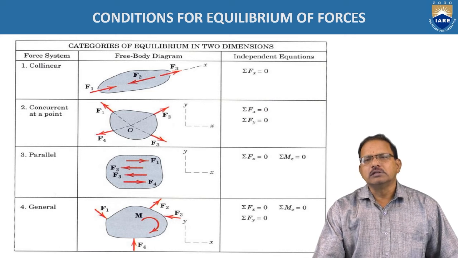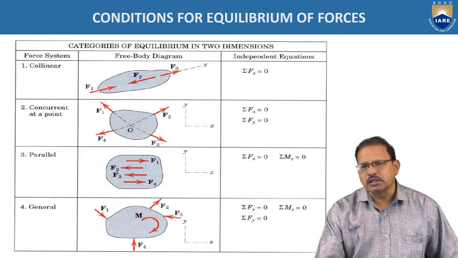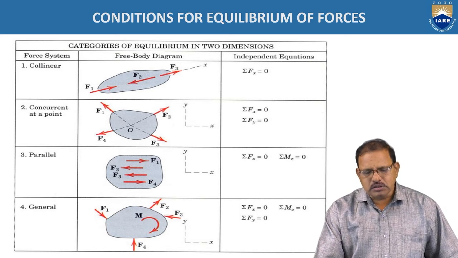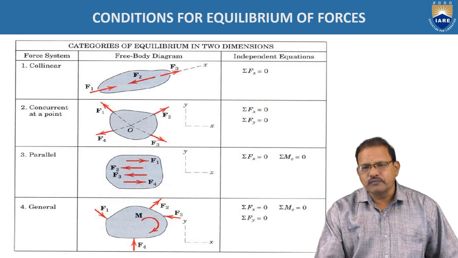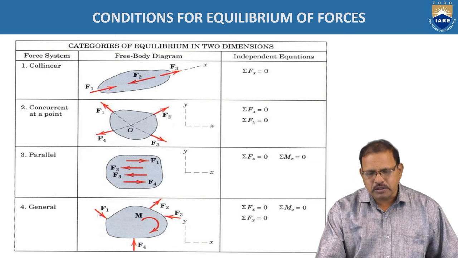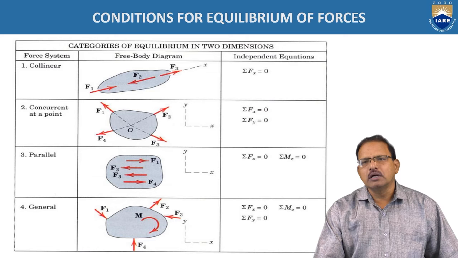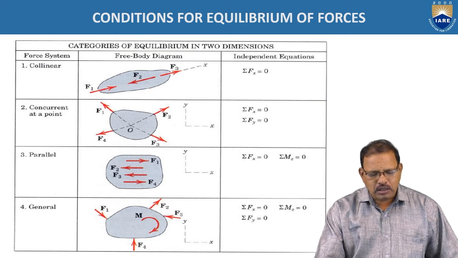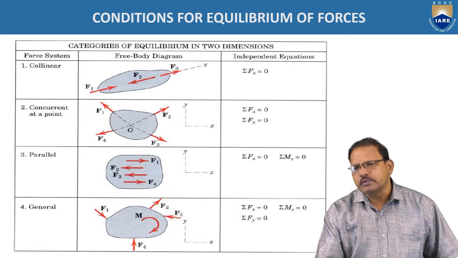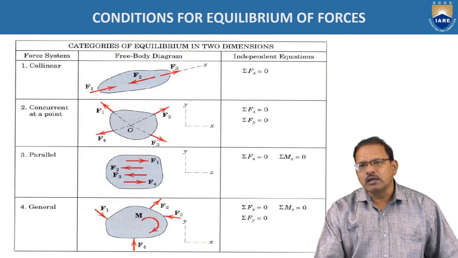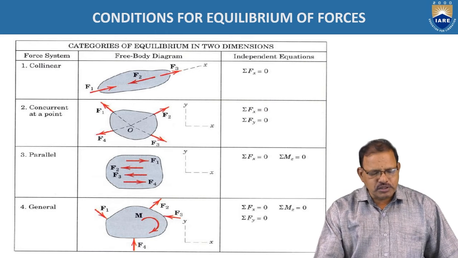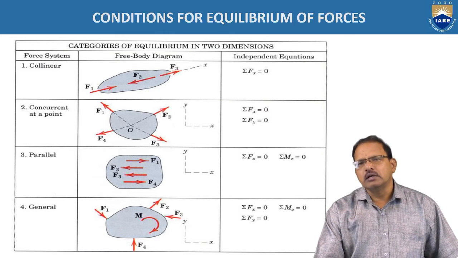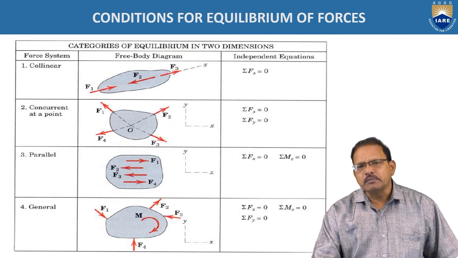One is the sum of the components of forces acting along the x direction, sigma Fx is equal to 0. The second one is the algebraic sum of components of forces acting along the y direction, which should be equal to 0. And the third one is the moments created by all the forces at any given point must be equal to 0, that is sigma Mz should be equal to 0. These equations must be satisfied in order to keep the body in an equilibrium condition.